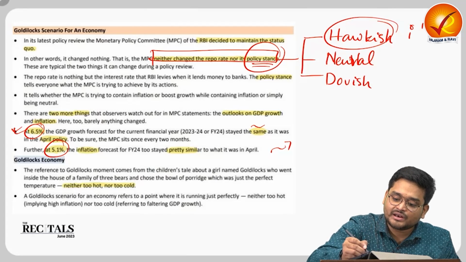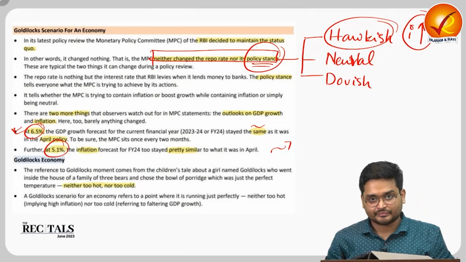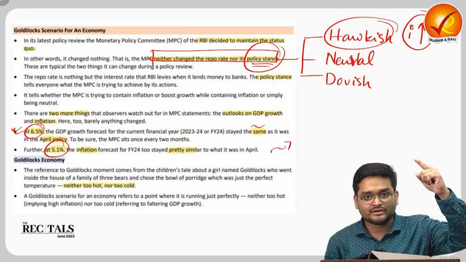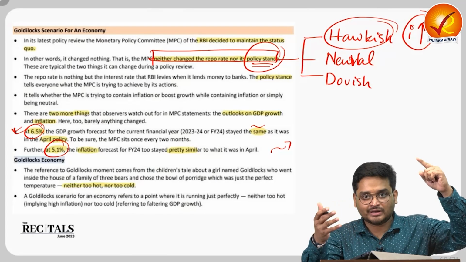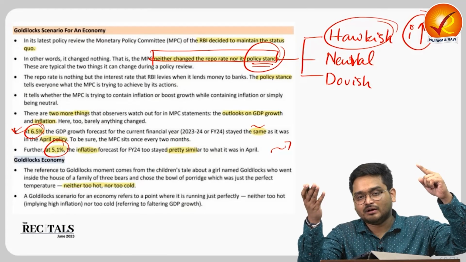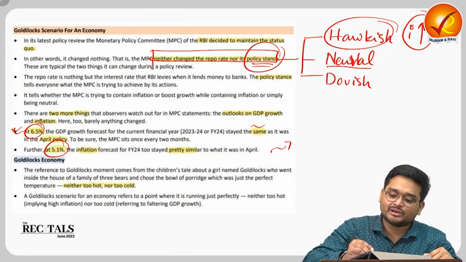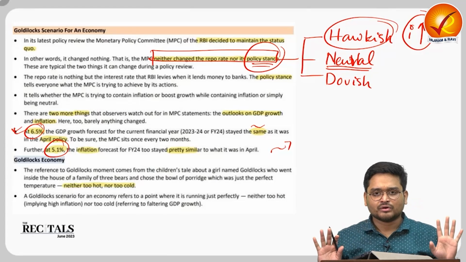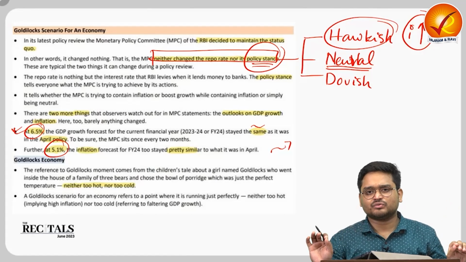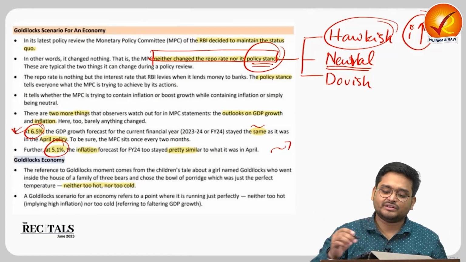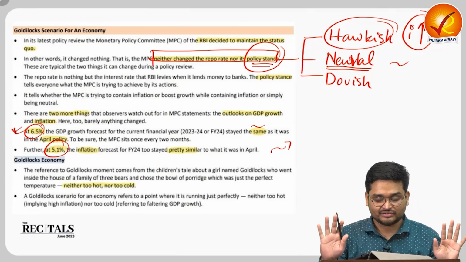So I will be increasing the interest rates, because if I increase the interest rate, people will demand less money in terms of loans, the demand for money will come down, and inflation will come down. Neutral means in this Goldilocks zone, GDP is good, inflation is good, I need not change anything. So it is keeping the repo rate unchanged.